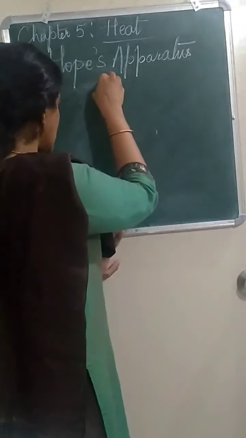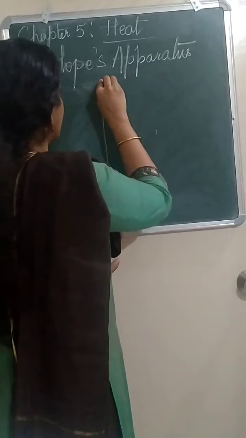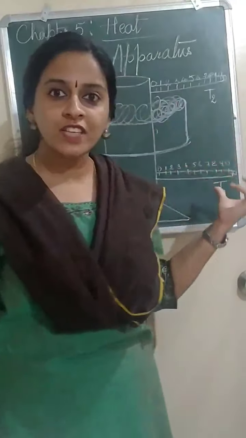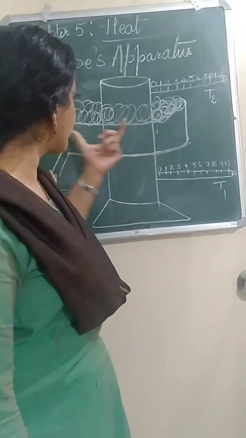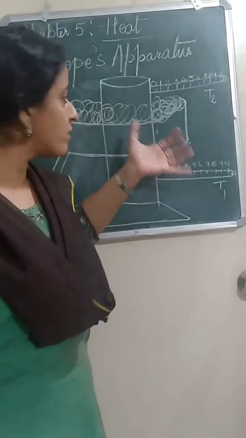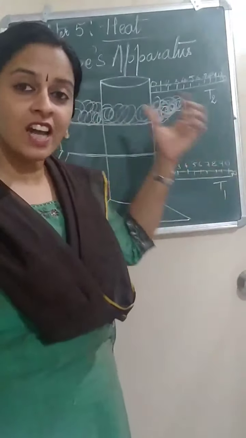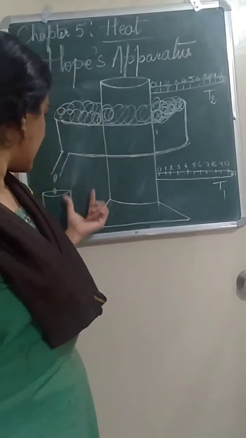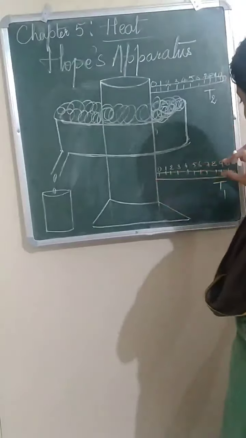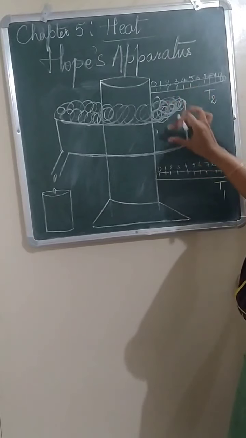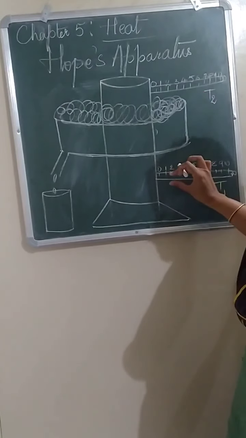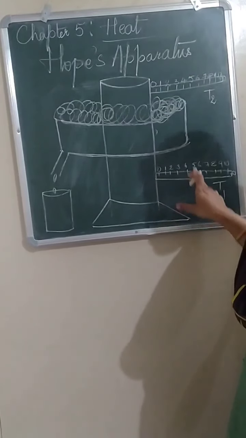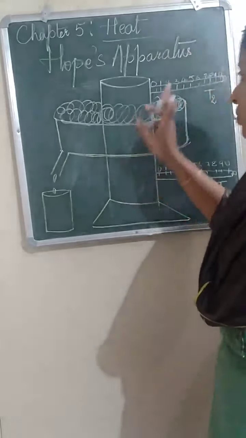Hope's apparatus consists of a cylindrical jar. Okay. So this is our Hope's apparatus. It consists of a flat bowl. That bowl is filled with freezing mixture, ice and salt, and the water which drops out is collected in this container. We have two thermometers, one onto the lower part and one onto the upper part. The lower one is T1 and the upper thermometer is T2.